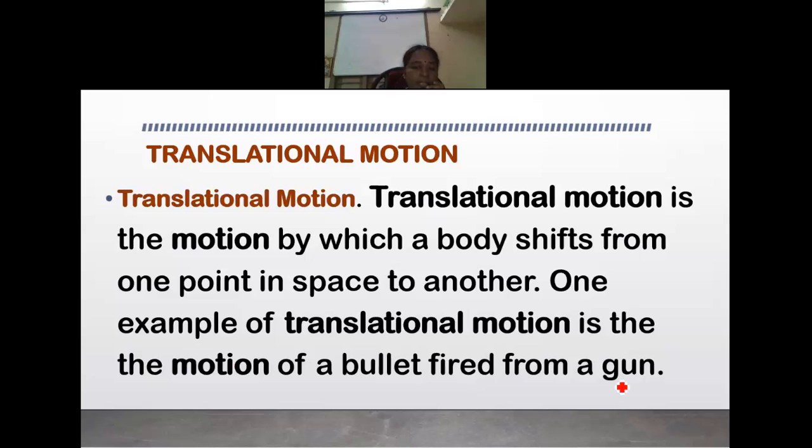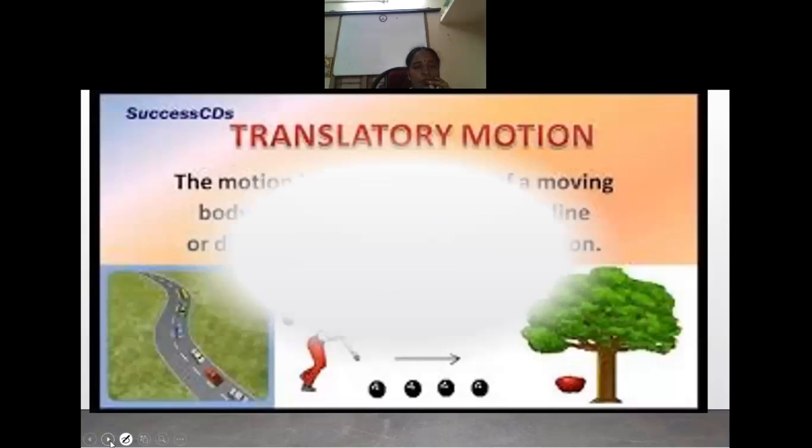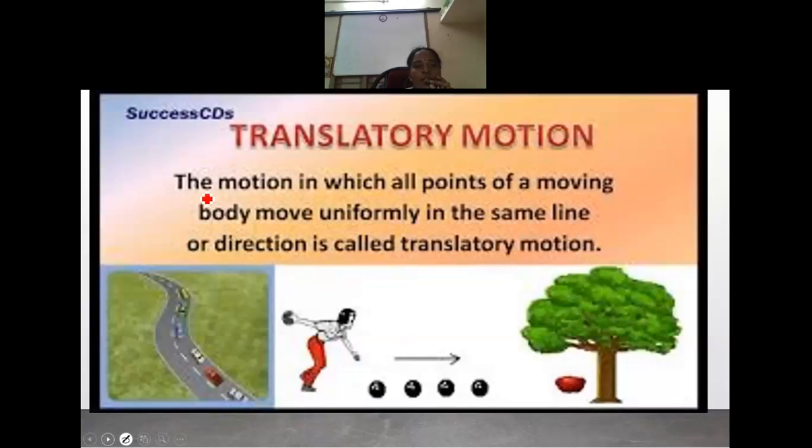And the best example is a moving car. When the car moves, it goes in a straight line. So that is also a translatory motion. The motion in which all points of a moving body move uniformly in the same line or direction is called translatory motion. For example, the car moves in a straight line.